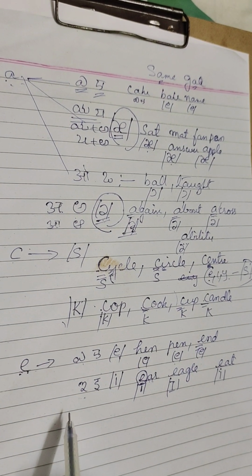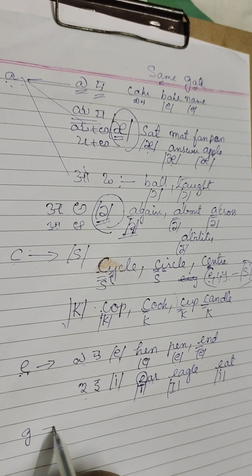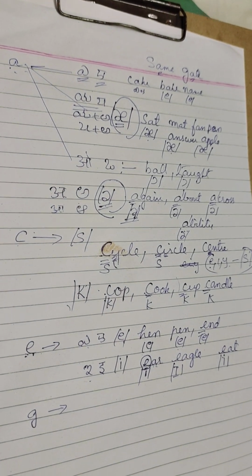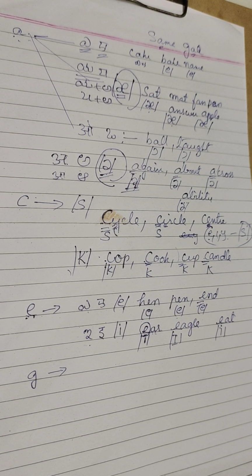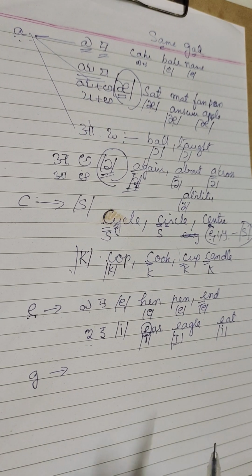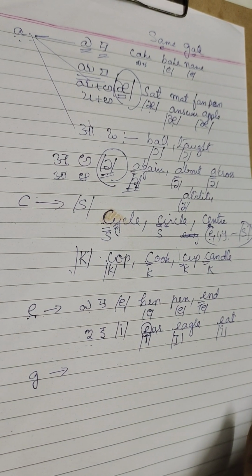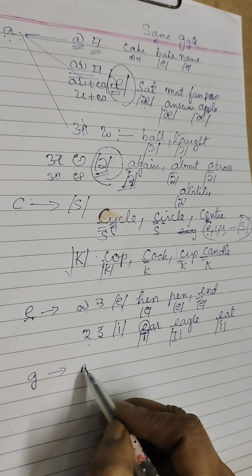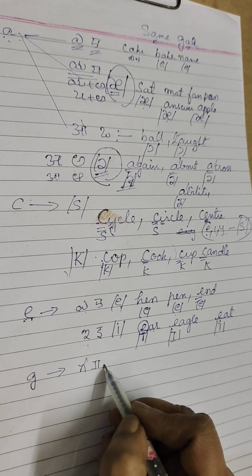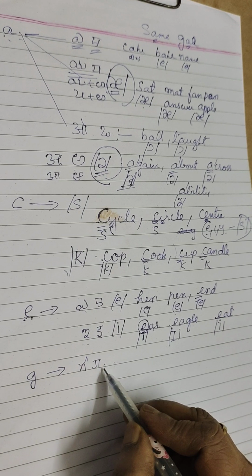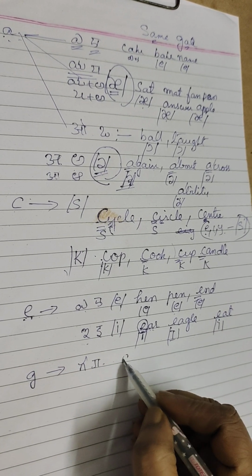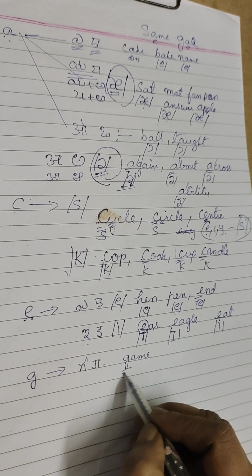Now let me explain the G sound. All of us think that G produces the ga sound. No, it produces the ga sound and also the ja sound. Let me explain the ga sound first.